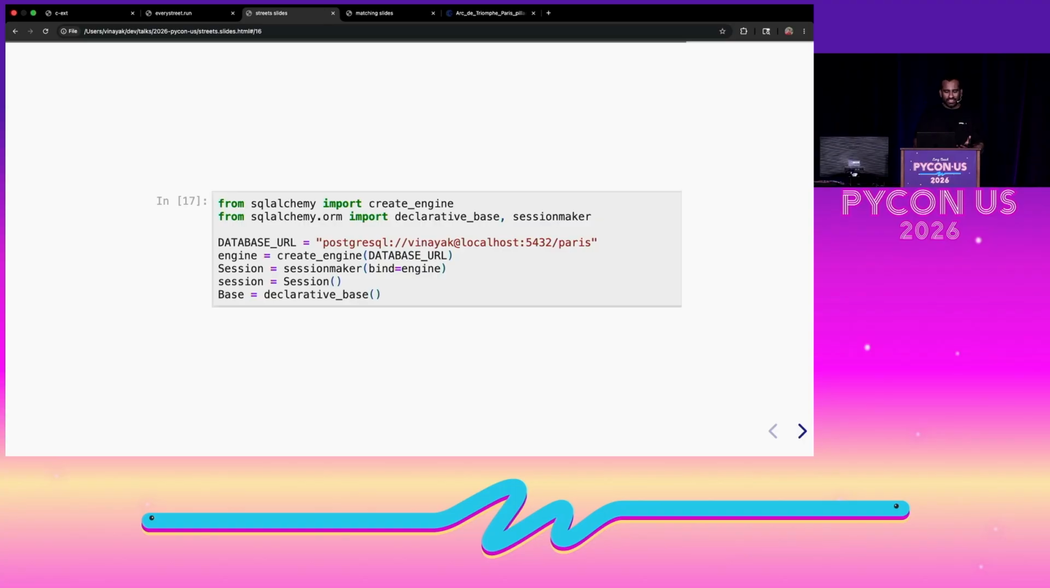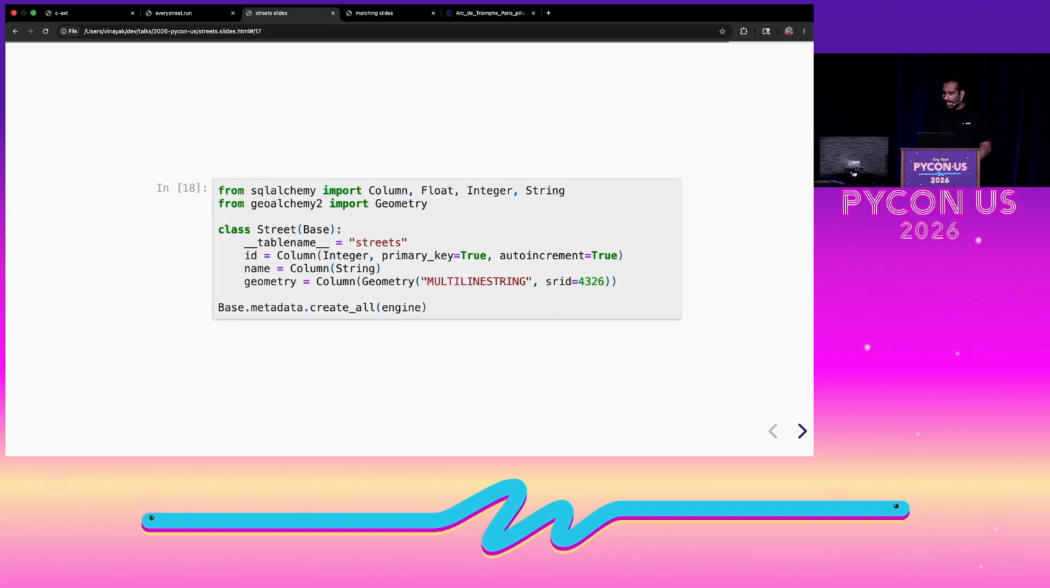At this point, the data looks pretty good, so we can start inserting it into Postgres. I already have a Postgres server running locally. I've already enabled the PostGIS extension. And now we create this street model, which is tied to the streets table. We're just giving it an ID, a unique ID for the street name, a name for the street, and most importantly, the geometry, where we're going to store the line string for that street.